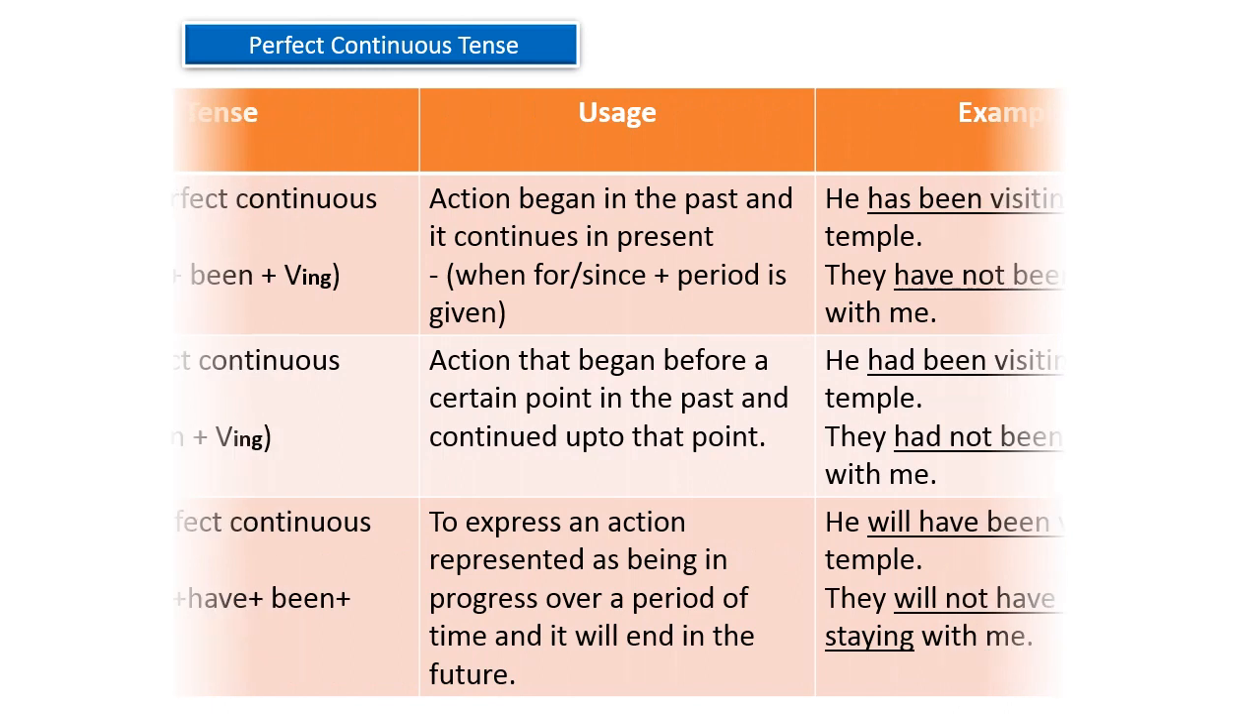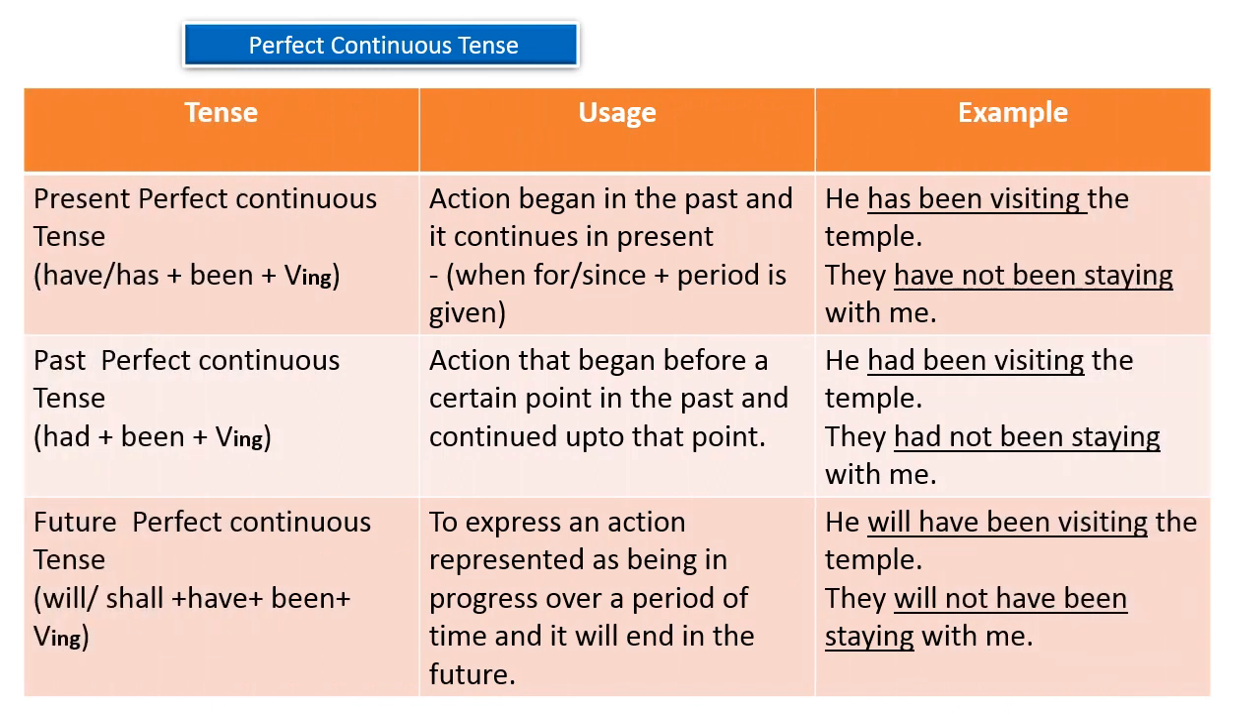perfect continuous tense. Its first type is present perfect continuous tense. Its syntax is have or has plus been plus the main verb plus ing. Its usage is for an action that began in the past and continues in the present. In such sentences we use when, for or since plus the duration or period, when the action started and it is still continuing in the present.